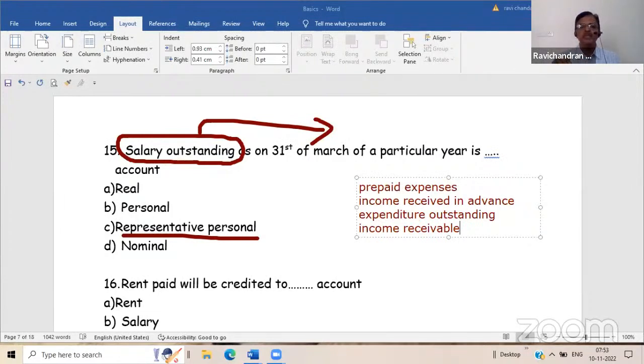Arrears. What arrears? Expense arrears or income arrears? Income arrears means income receivable. Income receivable is nothing but income arrears. Expenditure arrears means expenditure outstanding. Arrears means something outstanding.